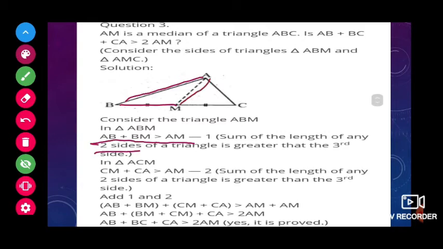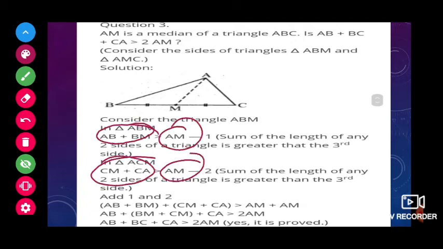Now take one more triangle, that is AMC. From that triangle also we can write that CA plus CM will be greater than AM, again using the same property. Now add both the left hand sides and both the right hand sides.